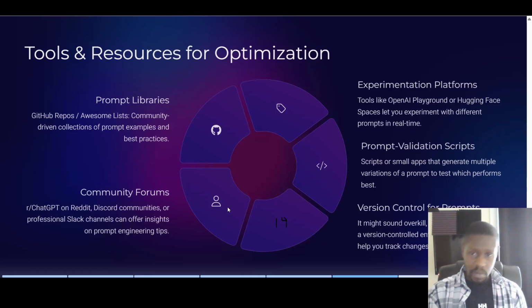Prompt validation scripts. Scripts or small apps that generate multiple variations of a prompt to test which performs the best. Version control for prompts. It might sound overkill, but storing prompts in a version controlled environment like Git can help you track changes and revert if needed. So when we talk about version control is essentially what we apply to when we're talking about updates.